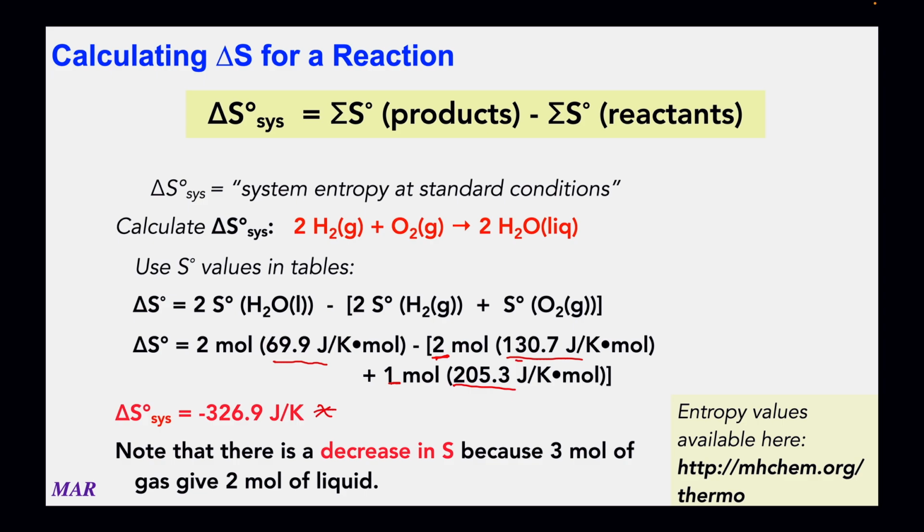And in the entropy world, that's kind of like making your matter more concentrated. Entropy would like it if you have more moles on the product side than the reactant side. But here we're going from 2 plus 1, 3 moles of reactant to 2 moles of product. That's kind of like cleaning your room, all right? So entropy is not very happy here. It's giving us a negative value, and that'll have some implications for what's going on.